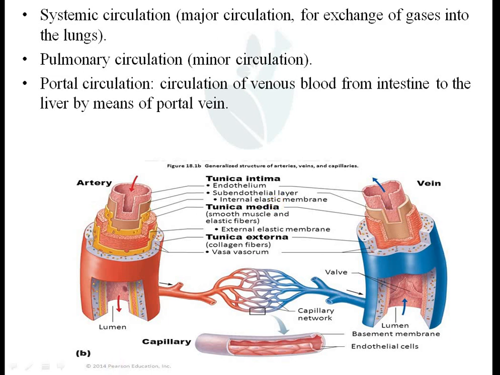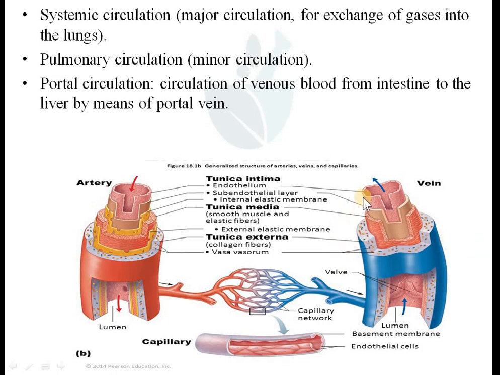और एक डिफरेंस होता है कि योर वेन्स कंसिस्ट ऑफ वाल्व्स, वाल्व वेन्स में होता है, आर्टरीज में वाल्व नहीं होता है। सो देयर इज नो वाल्व इन द आर्टरी, देयर आर वाल्व्स इन द वेन। व्हाई? बिकॉज़ वेन हैज़ टू कलेक्ट द ब्लड फ्रॉम वेरियस टिश्यूज and it has to travel above the gravity. The valves will prevent a backflow of blood from the veins. That's why veins are provided with various kinds of valves, and arteries are not. But artery has a thick middle layer as compared to vein. Vein has a thin middle layer.